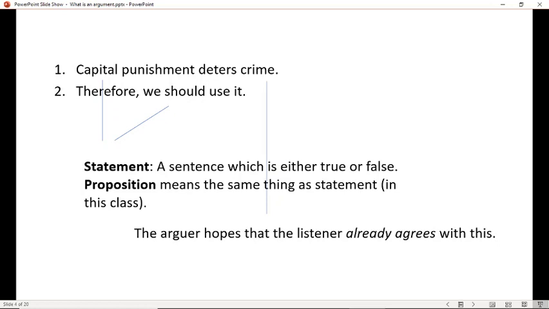Now, when you make an argument, the premise, like capital punishment deters crime, is being used to prove the conclusion. Therefore, we should use capital punishment. And the premise is something that the arguer hopes the listener already agrees with. So what I'm saying to you is, look, we should use capital punishment. You say, why? And I say, because it deters crime. Don't you agree?